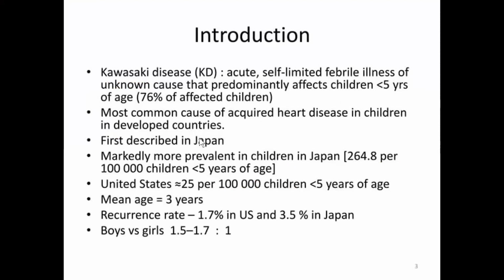So it was first described by Kawasaki, who was from Japan. So there the incidence is more. Mean age at presentation was 3 years, and recurrence rate 1.7% in US and 3.5% in Japan. So there is a male preponderance, around 1.7 to 2:1.